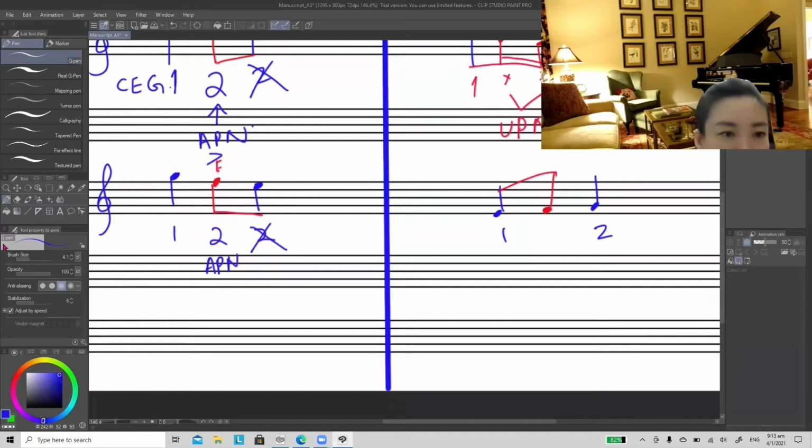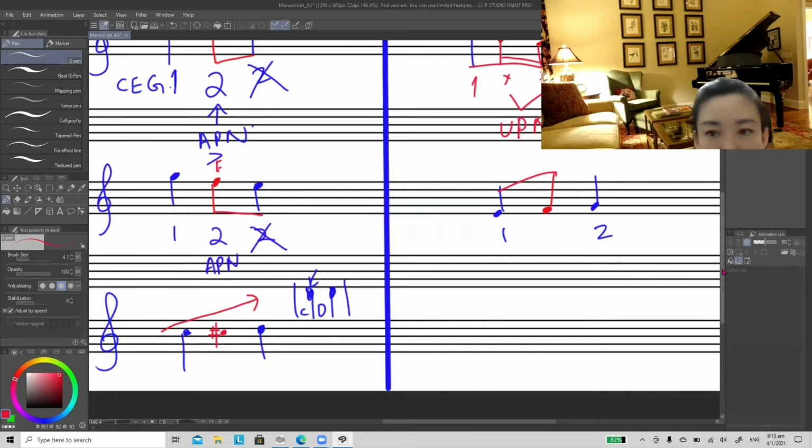Next, let's look at chromatic passing note. Between C and D, is it possible to add passing note? The answer is yes, because if you look at the keyboard, between C and D, we have a black key. So between C and D, you can still insert a C sharp. Because the direction is going up, we should use C sharp instead of D flat.